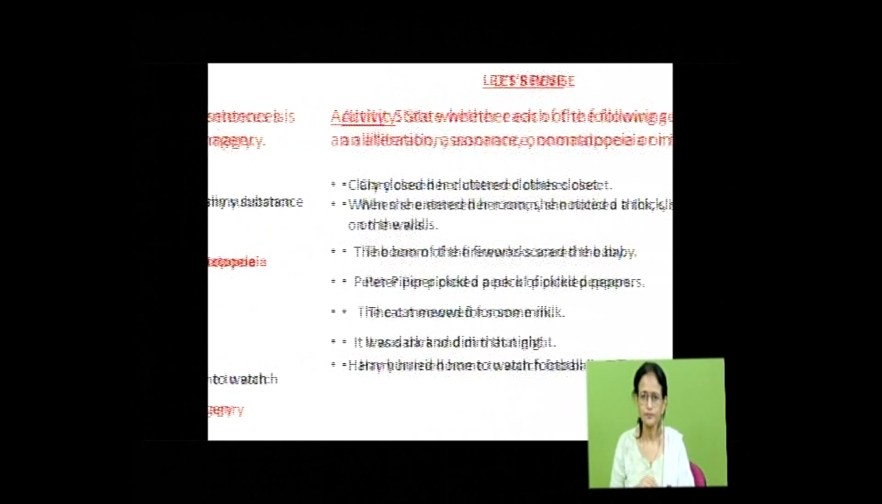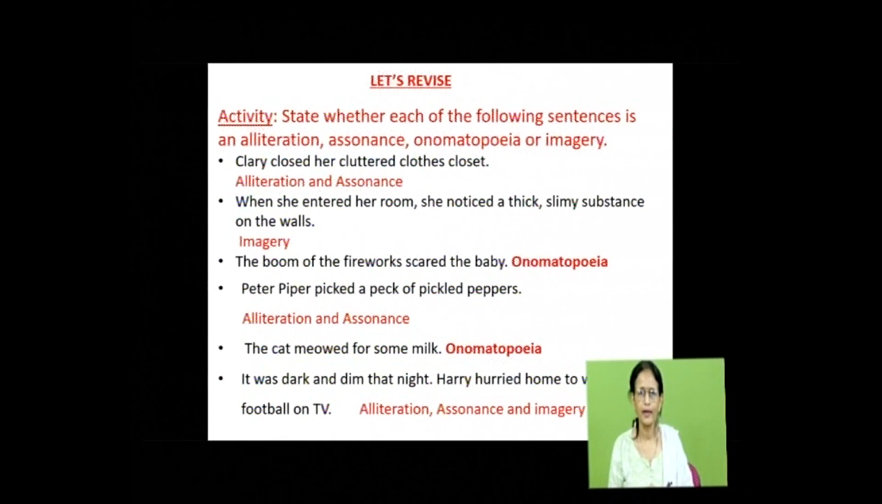So let's see. The first one, Clary closed her cluttered clothes closet. See here, both alliteration and assonance have been used. K, k, k. And closed and clothes, the O sound in closed and clothes. K in Clary, closed, cluttered, clothes, closet. Here there is repetition of consonant sound, so alliteration; repetition of vowel sound in closed and clothes, so it's assonance.